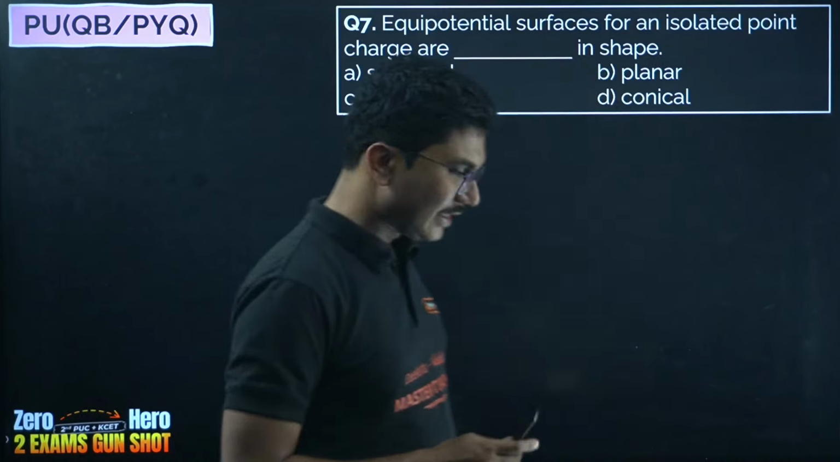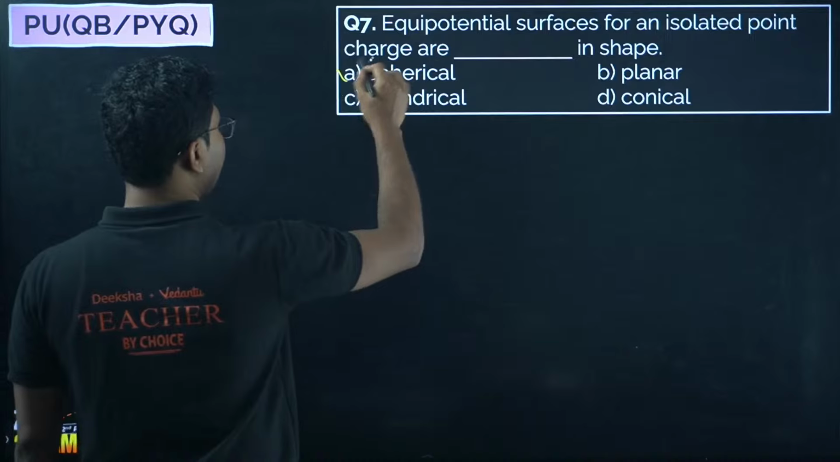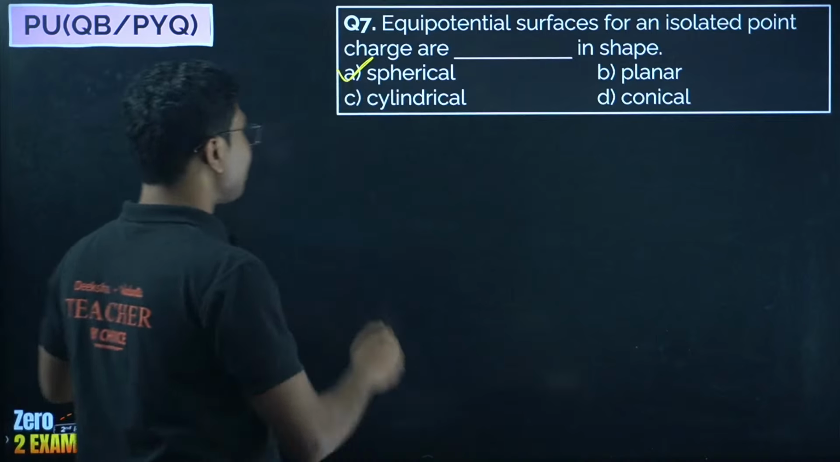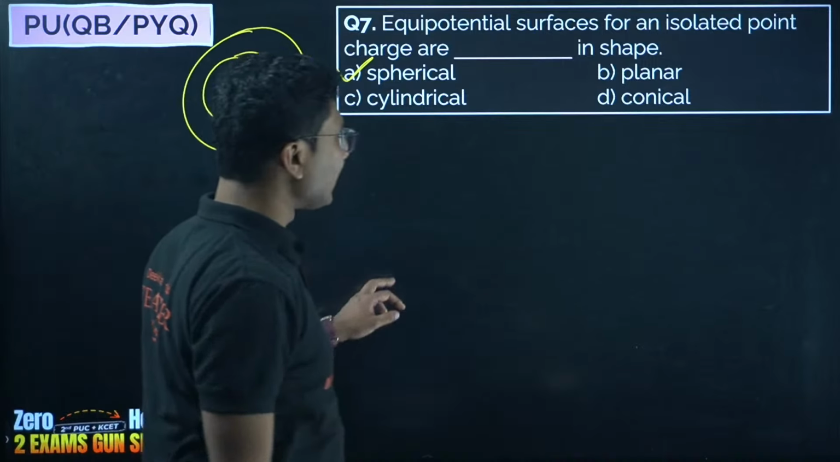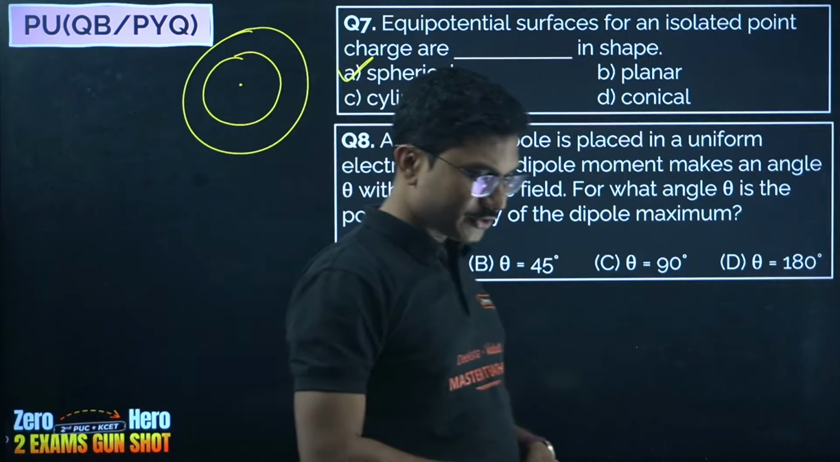Spherical, yes, option A. So equipotential surfaces for an isolated charge are all spherical. Not circular. Circular could have been a good option.